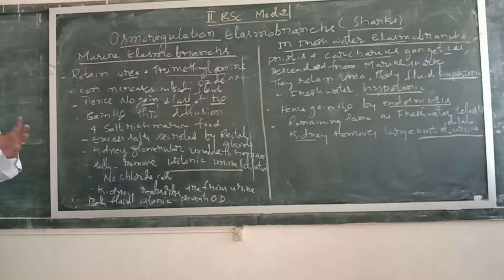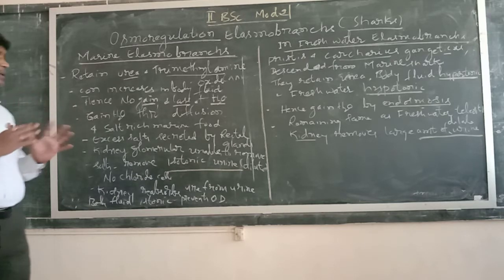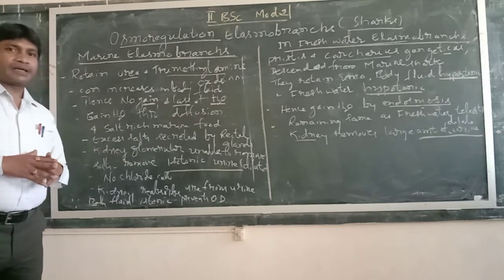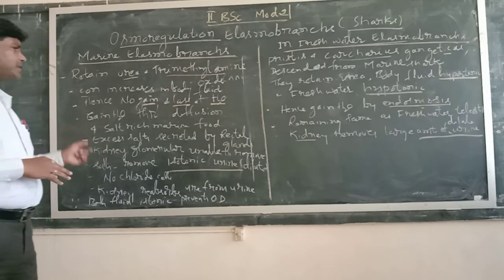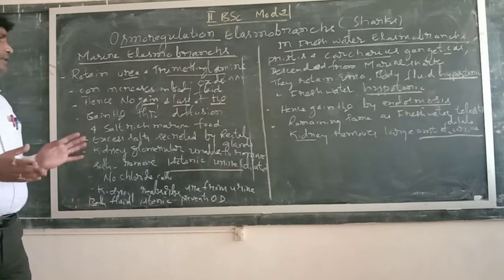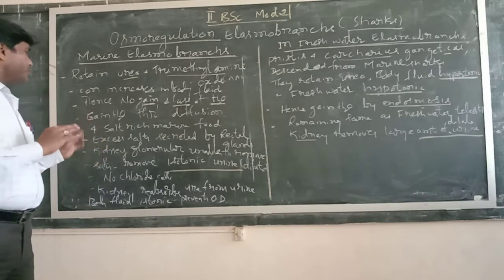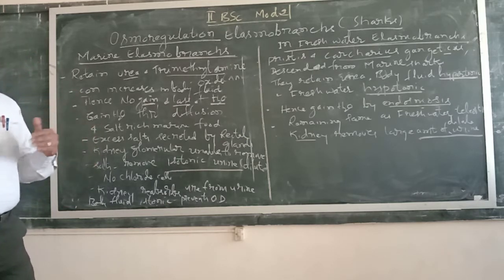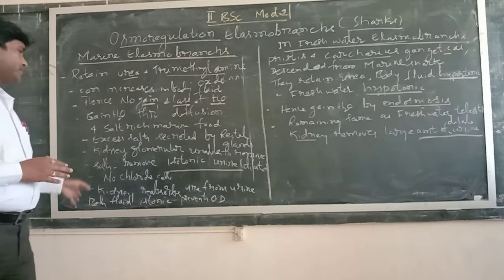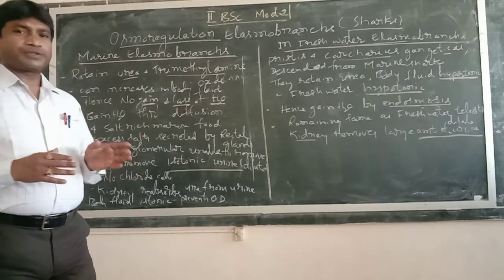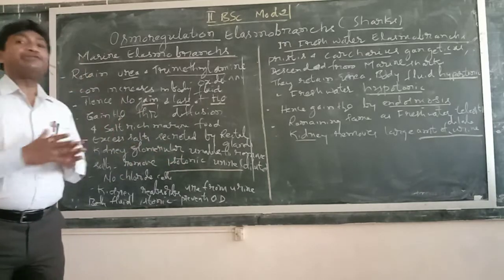the salt concentration in the body increases. So this excess of salt is secreted by a type of gland called the rectal gland. Here in the excretion, the kidney is glandular, so it is unable to remove the salts. As the kidneys are glandular, they are unable to excrete the salts. So they can remove isotonic urine. Isotonic urine means dilute urine.